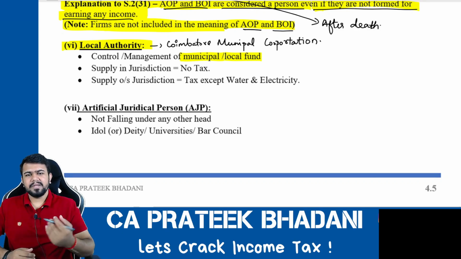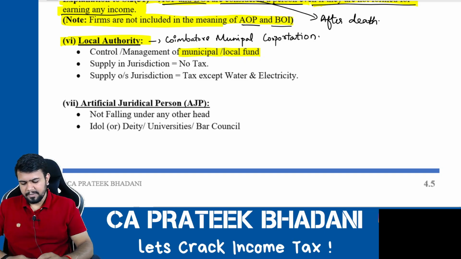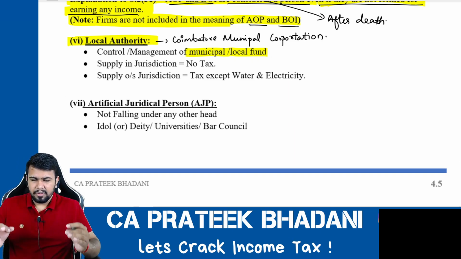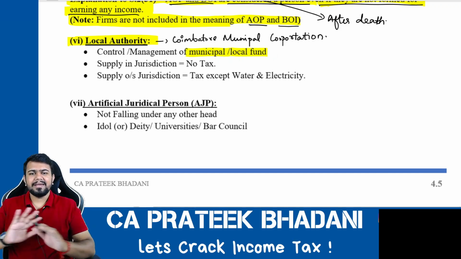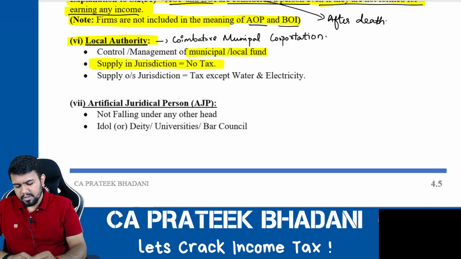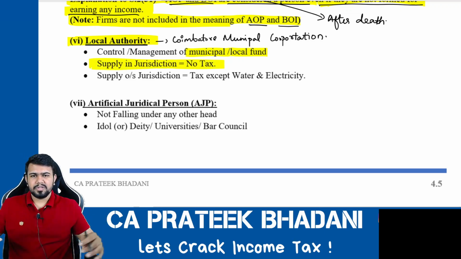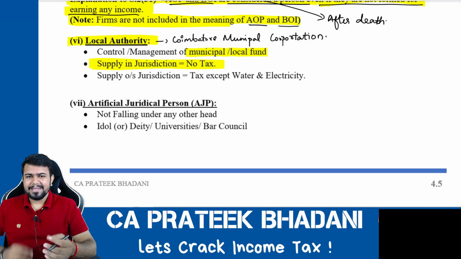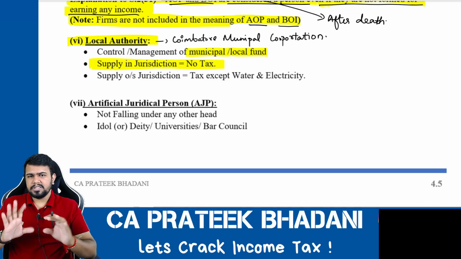For example, Coimbatore Municipal Corporation. In Mumbai, there is the Brihan Mumbai Municipal Corporation. Similarly, for different localities, there are different local authorities. Now, if a local authority is supplying anything in its own jurisdiction, then the income from that supply is not taxable under the income tax law. So if Coimbatore Municipal Corporation supplies anything and earns income in the Coimbatore jurisdiction, then there is no income tax on such income.